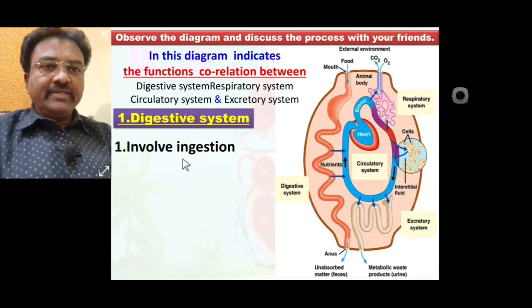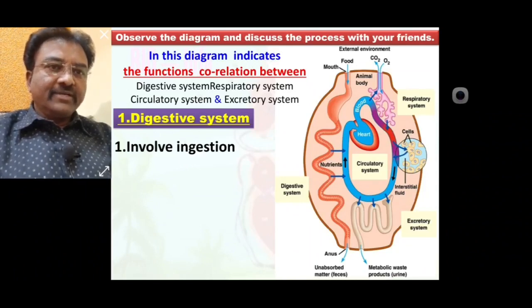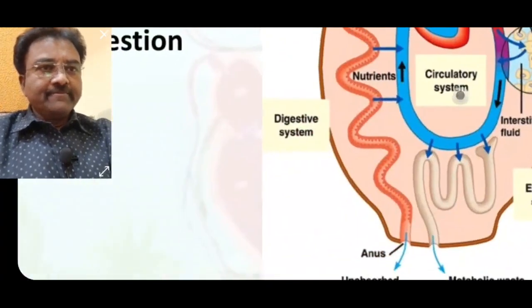In the mouth, with the help of teeth, food is crushed into small particles. The salivary glands secrete saliva, which acts on the food, so digestion starts in the mouth cavity.